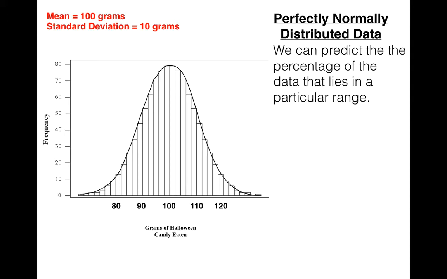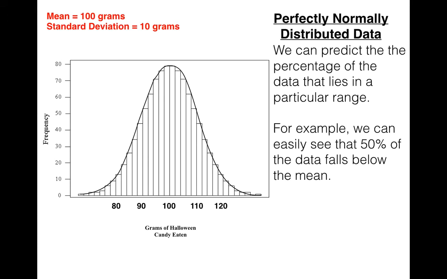So, for example, the easiest one to see is that 50% of the data falls below the mean, right? This is symmetrical, the mean's in the middle, so half the data is below, half the data is above, so we can see that 50% of the data falls below the mean. That's easy to see.